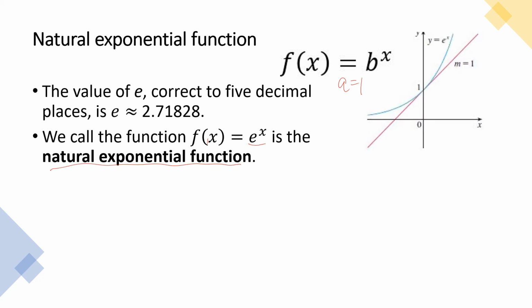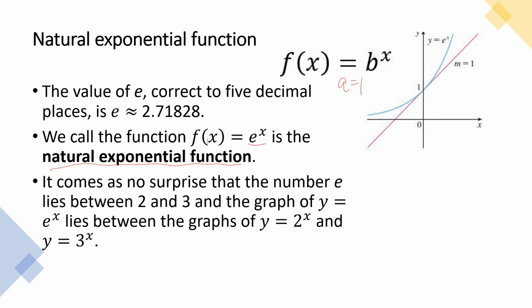Okay? So this is the graph of the natural exponential function, and m is equal to 1. What is m here? It's the slope. Here, it comes as no surprise, take note of this graph. This is the graph of y is equal to 3 raised to x. This one is the graph of y is equal to e raised to x, and this one is y is equal to 2 raised to x.